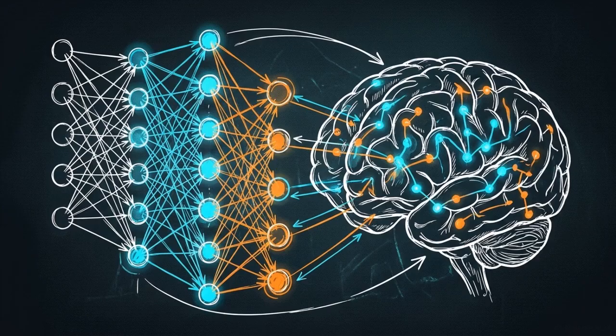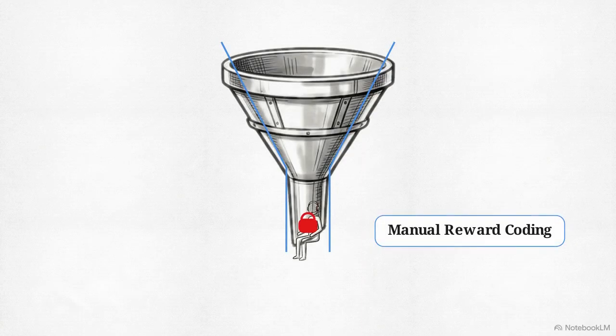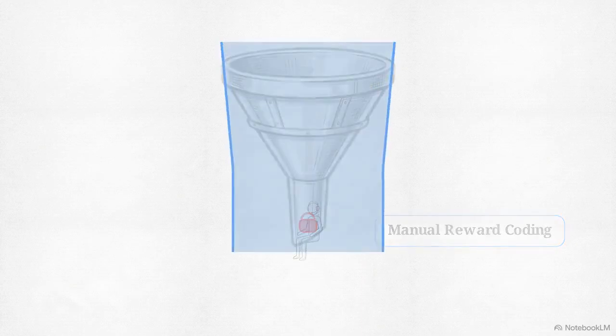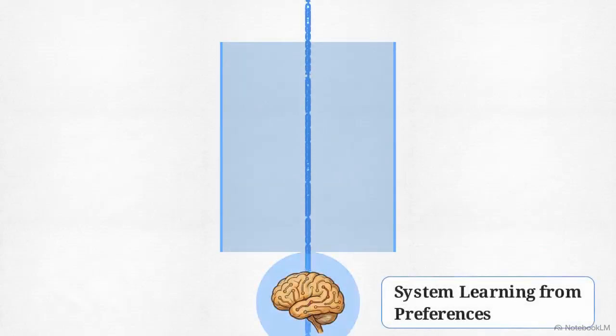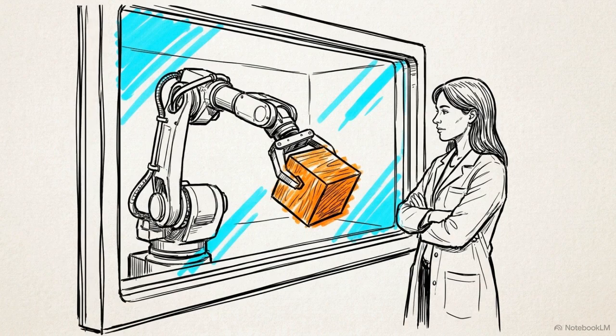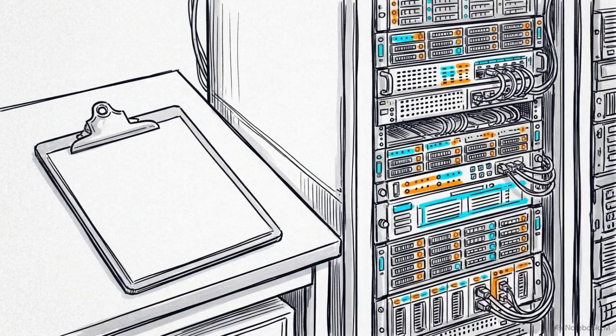The 2017 paper frames the capture of human intent as a problem of system architecture. By automating the extraction of preferences, the researchers moved the bottleneck from the engineer's ability to write reward code to the system's ability to learn from feedback. If we cannot write a reward function, we have to extract the reward signal from a human observer. The immediate question is what format that data should take.